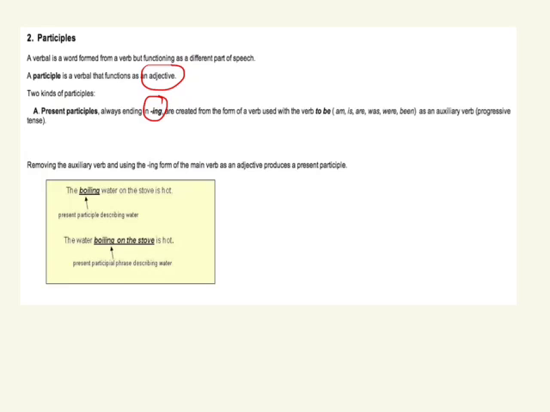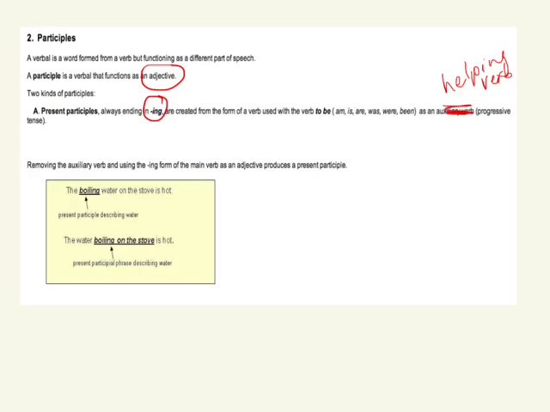So, the word auxiliary verb, by the way, if you're reading this, an auxiliary verb is nothing more than a helping verb. It's just a fancy name for helping verb. So you know that sometimes we can take an action verb and we give it a helping verb, and usually that's am, is, are, was, were, or been, or be, because it's the form of to be.